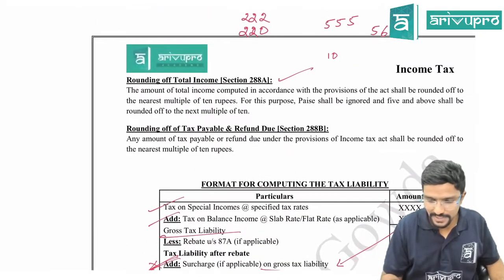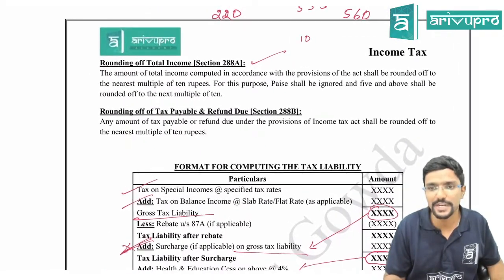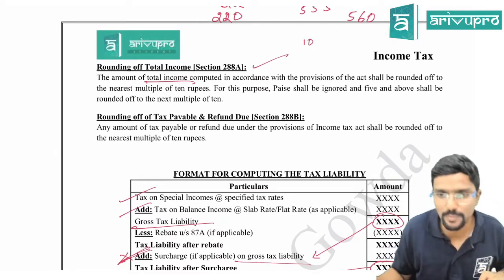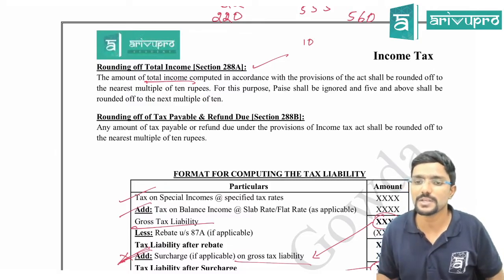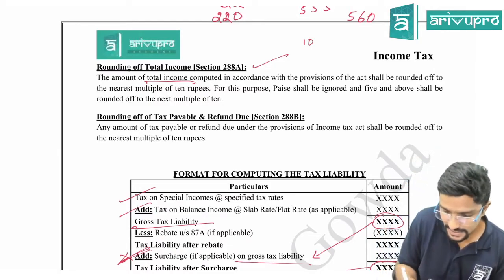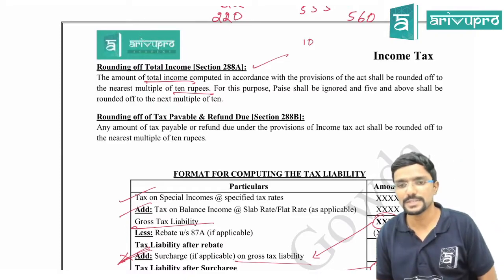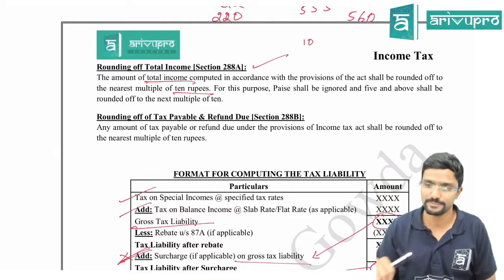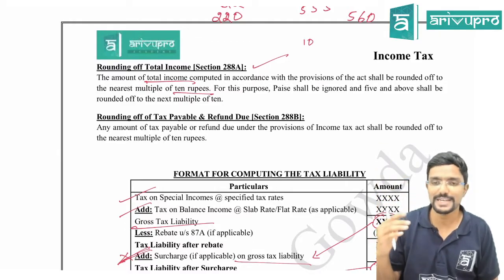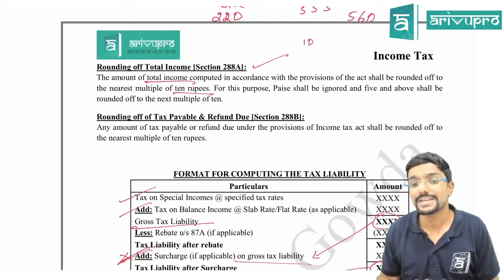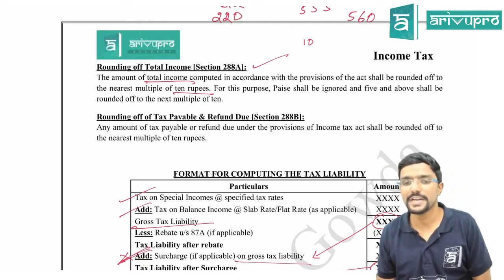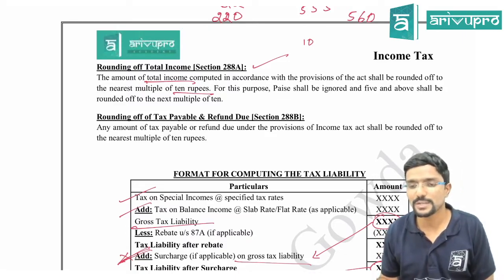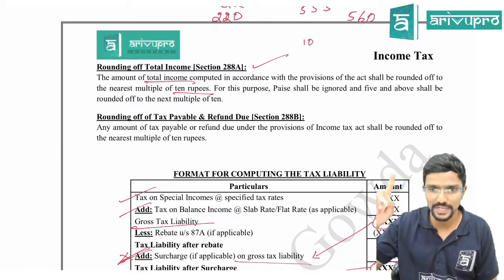So I will just quickly read whatever is given in section 288A and 288B. The amount of total income. Okay, which amount? Total income amount computed in accordance with the provisions of the act shall be rounded off to the nearest 10 rupees. For this purpose, paisa shall be ignored and 5 and above shall be rounded off to the next multiple of 10. Fine, sir. Same thing for tax liability. Next, rounding off of tax payable and refund due. Section 288B. Any amount of tax payable or refund due under the provisions of income tax shall be rounded off to the nearest multiple of 10 rupees.